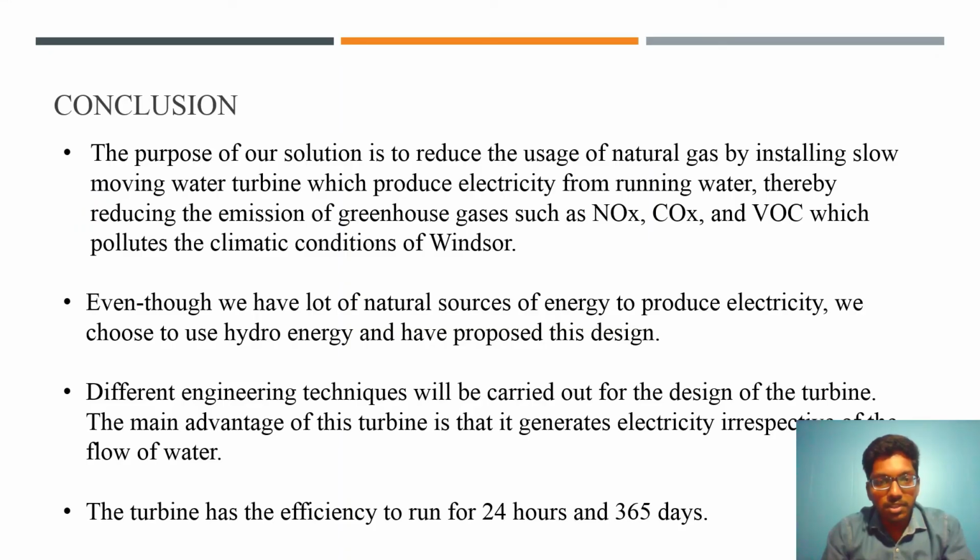I conclude our presentation by providing some positive points regarding this slow moving water turbine. Our aim is to reduce the natural gas usage since it affects the climatic conditions. So we plan to use some alternate source of energy to produce electricity. Though we researched a lot of natural sources of energy, we chose this turbine to be an effective one. Since the cost for installing this turbine is low, the time period for installing this turbine will take up to 1 year.